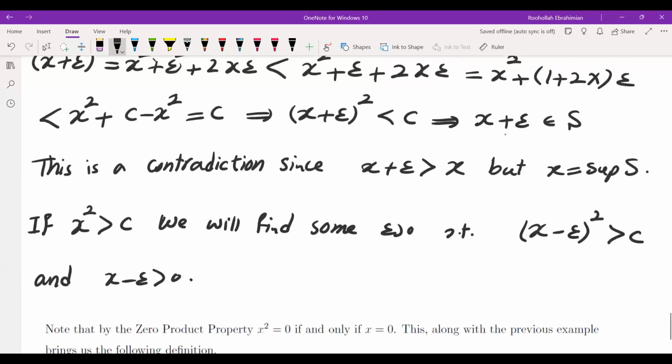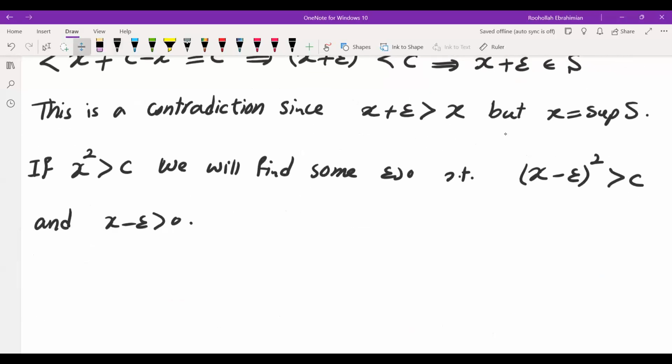I will leave that to you to work out. It's a similar process, just square that and solve for epsilon. It's a little bit even easier.